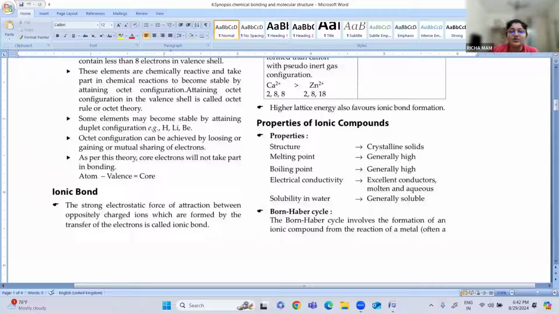Now, core electrons. What do you mean by core electrons? Core electrons means the electrons which are inside.